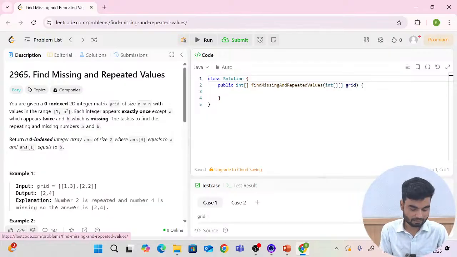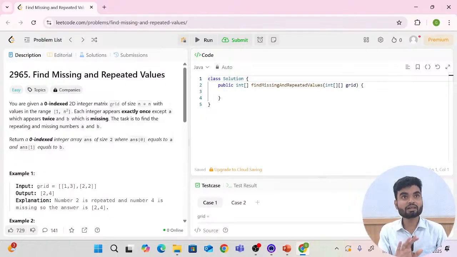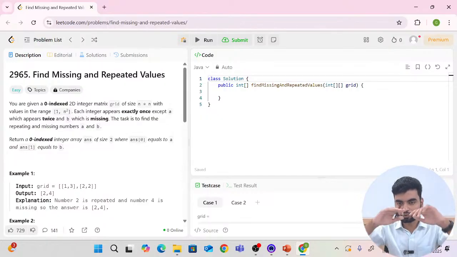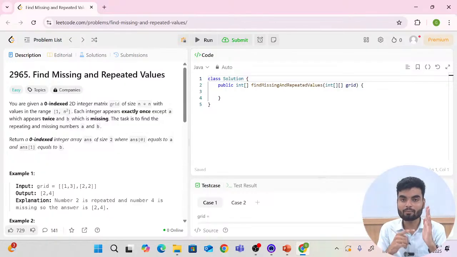You're given a zero-indexed 2D integer matrix grid of size n by n, which means you will have one grid whose size will be n by n, with values in the range 1 to n square. You know that when you apply array as frequency counter, you always have values 1 to n. But once you have a 2D array, a two-dimensional list or something, you will have values 1 to n square. Why? I'll tell you the reason, don't worry.